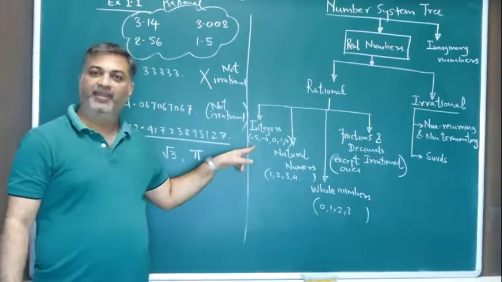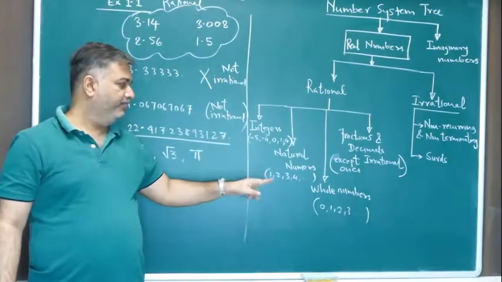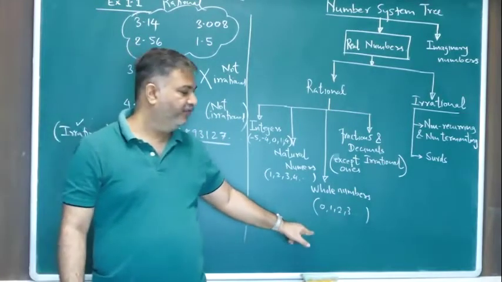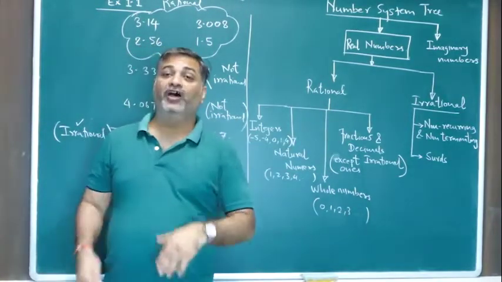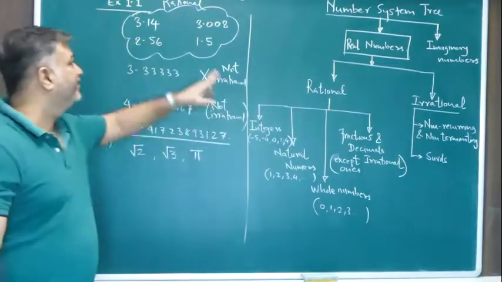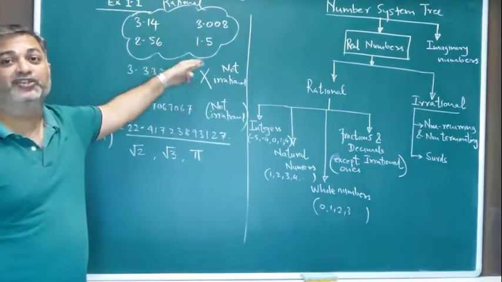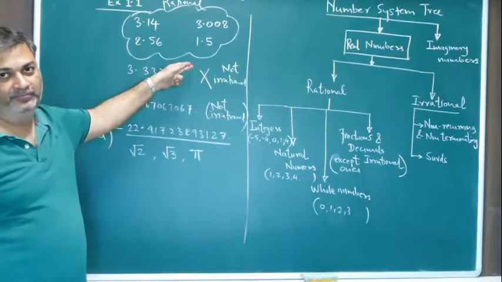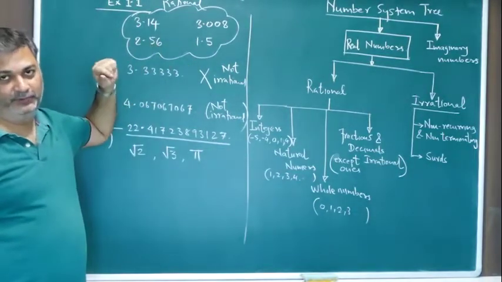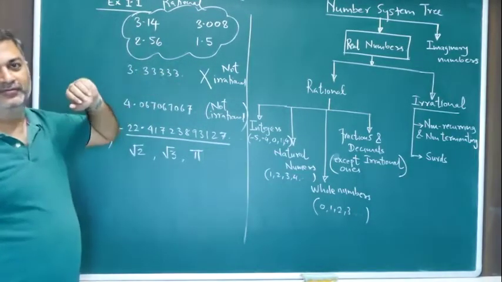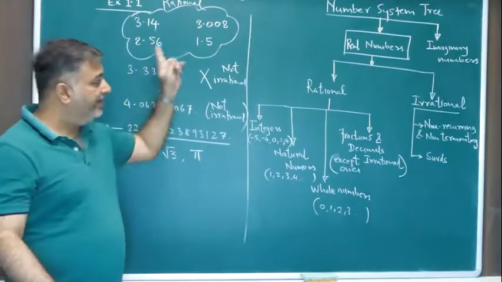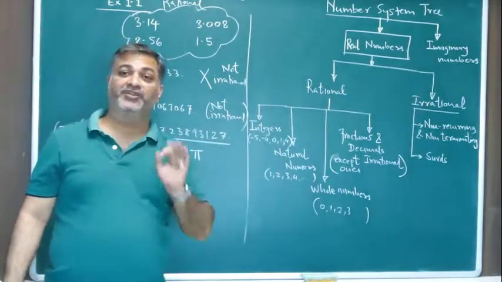So examples of integers are understood, examples of natural numbers, examples of whole numbers, and all other fractions and decimals like these decimals here. These decimals are what? Rational. Why? Because they are not irrational. Because they are terminating, so they are not irrational. So they are rational. Clear? So this entire number system you have to understand very well.